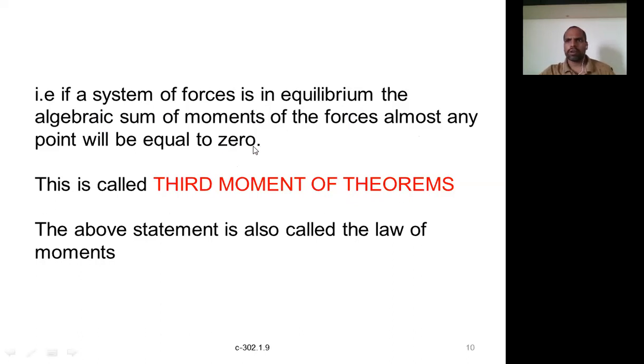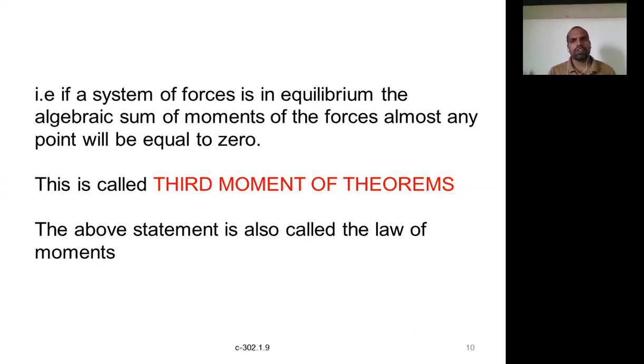So what is the first? We have discussed the moment produced by a force about a point passing through its line of action. If the point lies on the line of action, the moment is equal to 0. That is the first one. The second one is Varignon's theorem. The third one is, if a system of forces is in equilibrium, meaning the resultant is equal to 0, then the algebraic sum of moments of the forces about any point will be equal to 0. That's the third one.